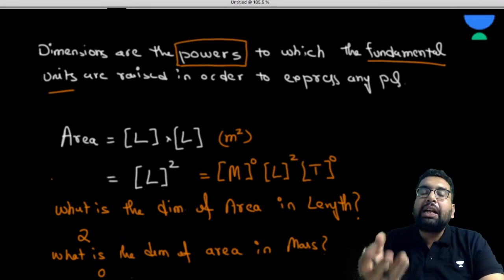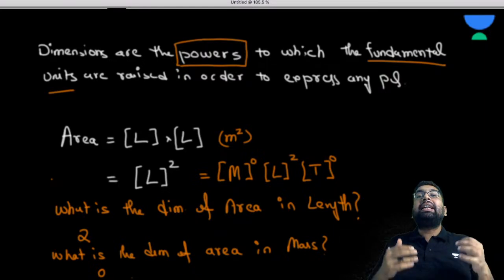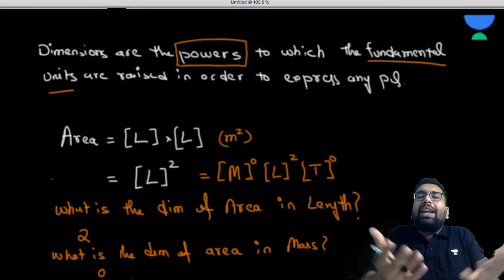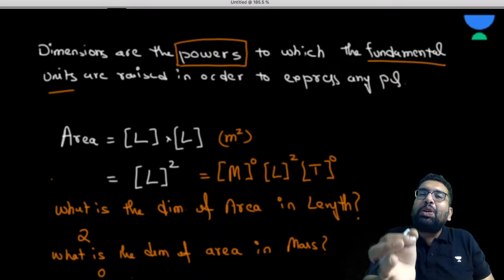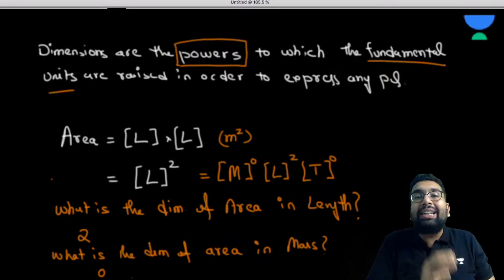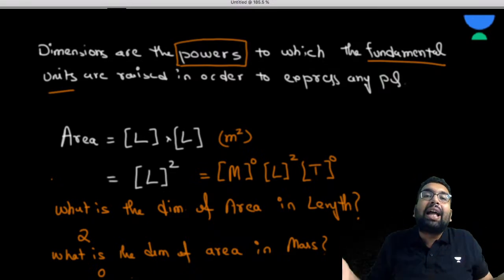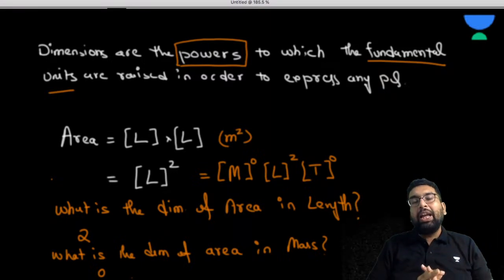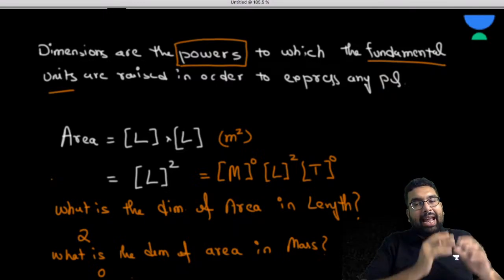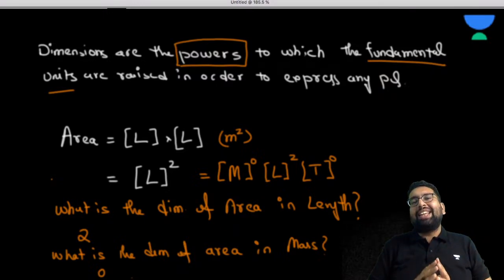Now what is the dimension of area in time? Sir, it is again going to be 0. Further, what is the dimension of area in luminous intensity? Again, it is 0. So area has dimension only in length. In any other fundamental unit, it has no further dimension.